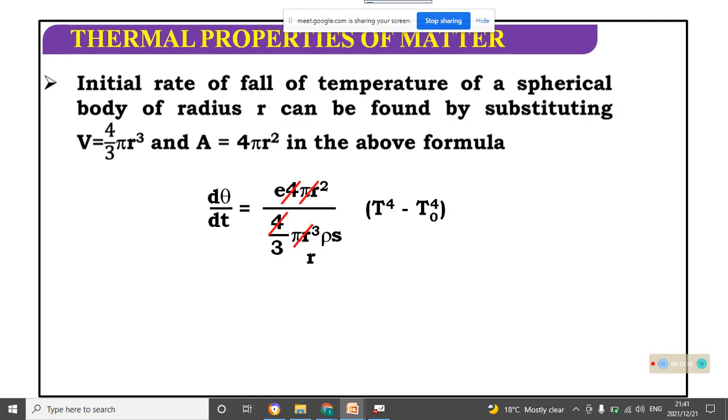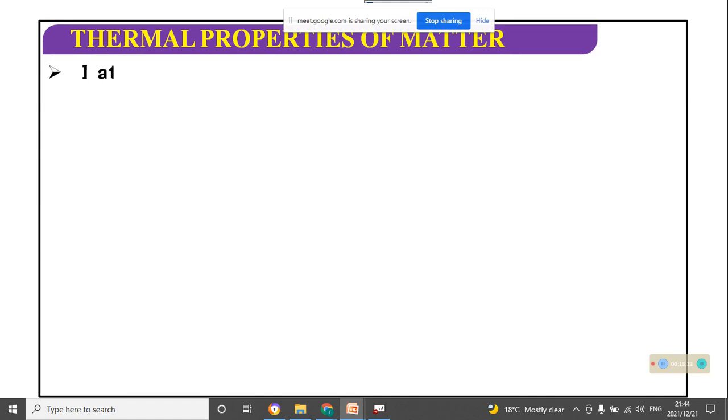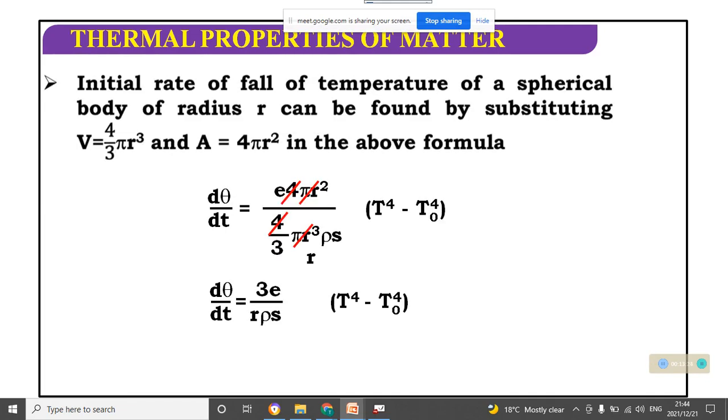Okay, and if we cut this, we will get this form: 3e by rps into t to the power 4 minus t0 to the power 4. And then finally we will get this value.